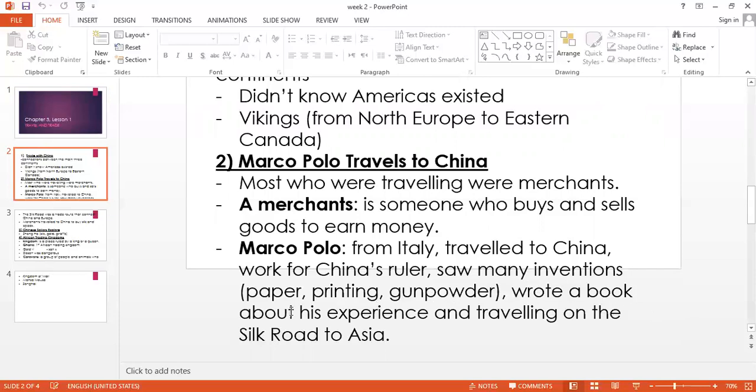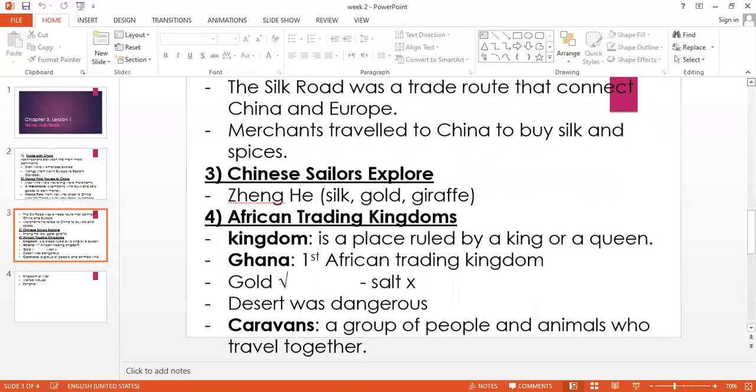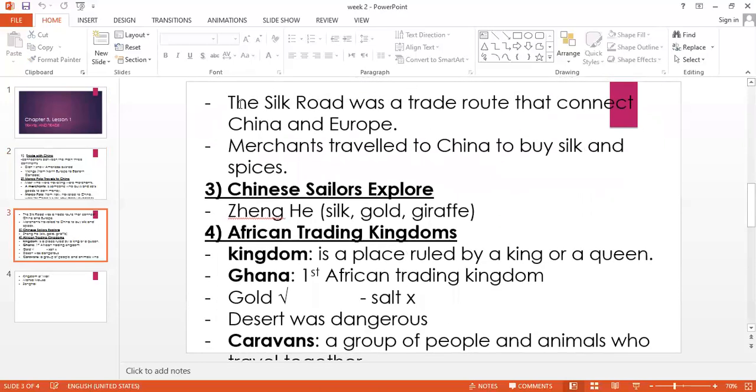And he wrote a book about all of his experience and traveling on the Silk Road to China. I told you how people were traveling from Europe to Asia using the Silk Road. So the Silk Road was a trade route that connected China and Europe. Okay, China in Asia and Europe. So most merchants traveled to China. Why? To buy silk and spices. China in that time, and till nowadays, is famous for silk and spices.